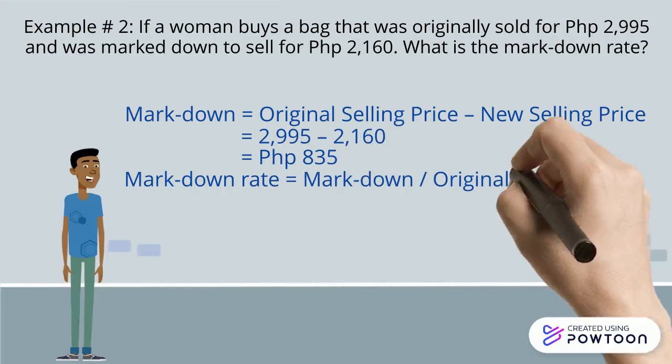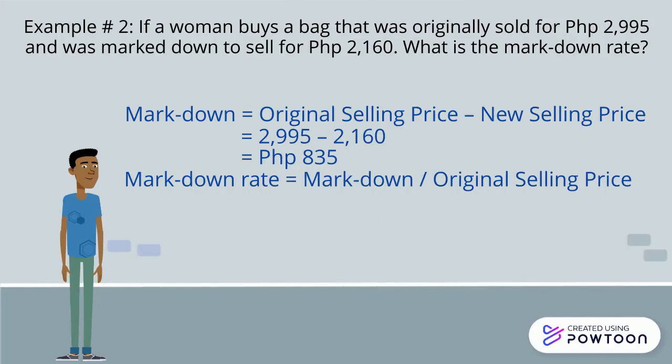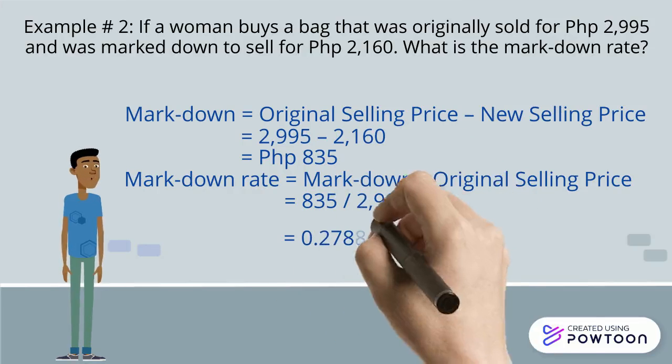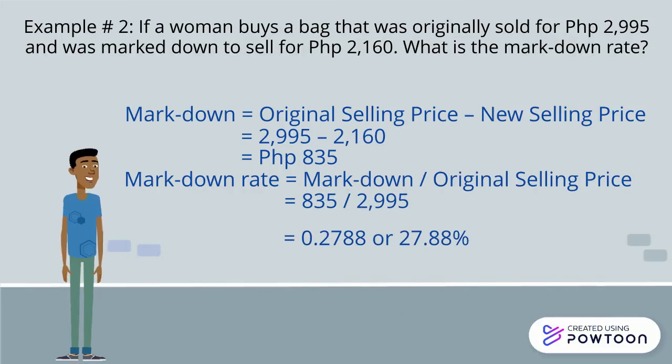Next, to compute for the markdown rate, use the formula. Markdown rate is equal to markdown divided by the original selling price. So, 835 divided by 2,995 pesos, which gives us 0.2788. Therefore, our markdown rate is 27.88%.